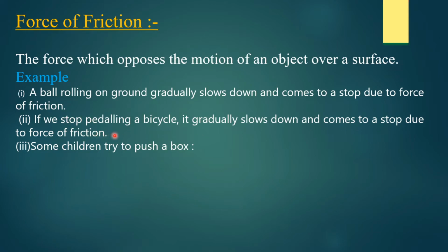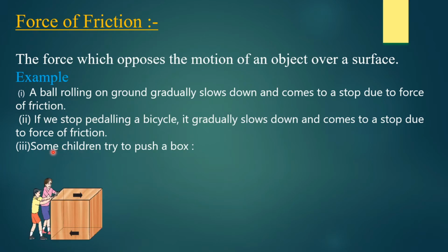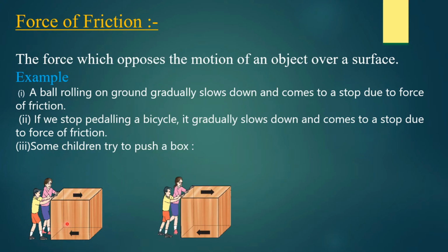This you might have seen in everyday life. Some children try to push a box. Suppose this is a box and these are the children pushing the box. See here, the pushing force is shown by this side arrow and the friction force is shown by this opposite side arrow. What is friction? Friction is the force which opposes the motion. So this time both the arrows are seen equal. The block will not move.